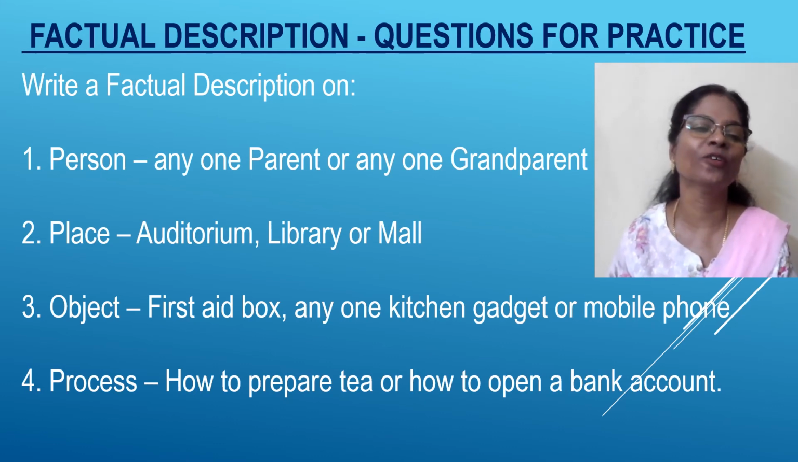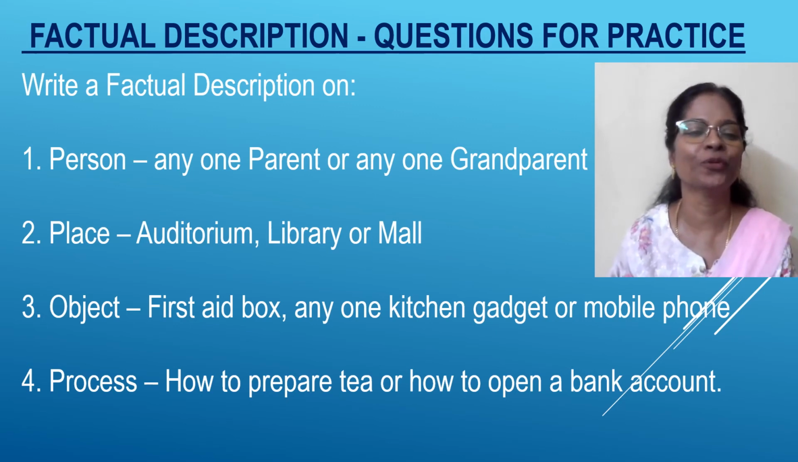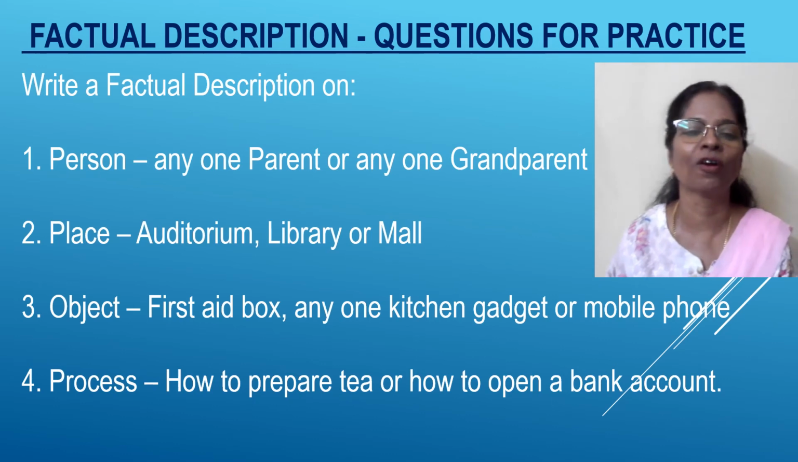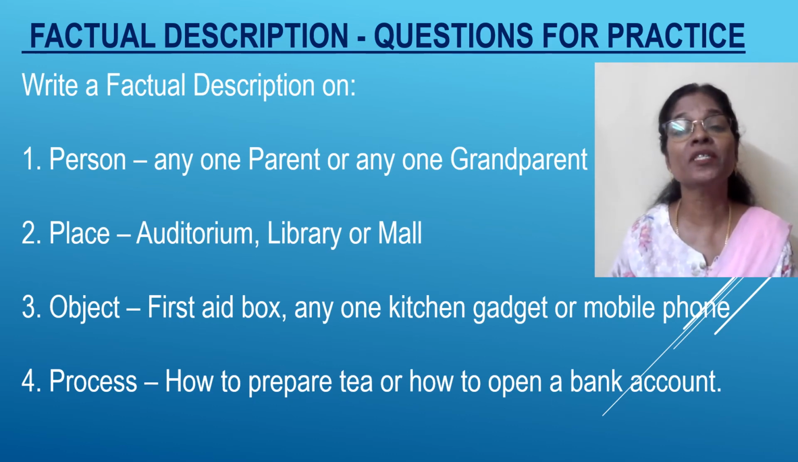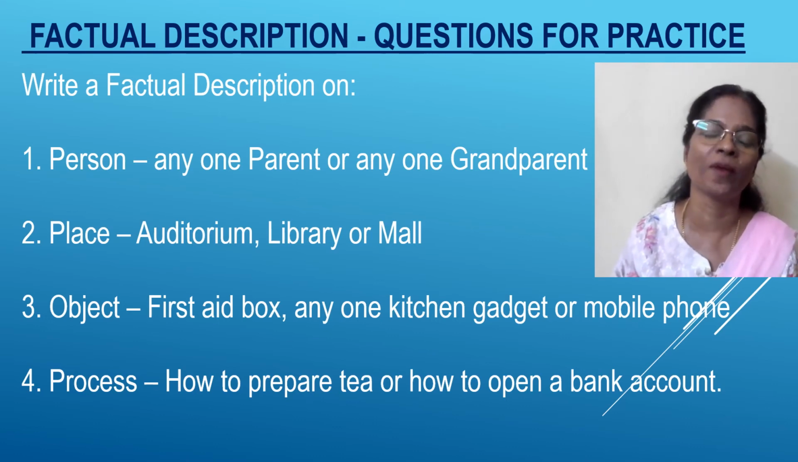And here you have the place. I have just tried to give a very rough idea to you. When we say place, it could be even an auditorium, library, or mall, not just the city of Hyderabad or Chennai or Mumbai or things like that. When we say object, it could be: describe the first aid box that you're going to set up for your family and keep ready. So what are the things in it? Or describe any one kitchen gadget or mobile phone. We have exciting gadgets coming every day. So give a complete description of that to a person who doesn't know about it.